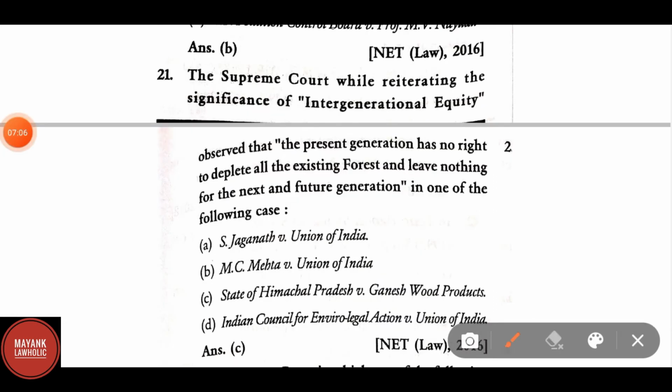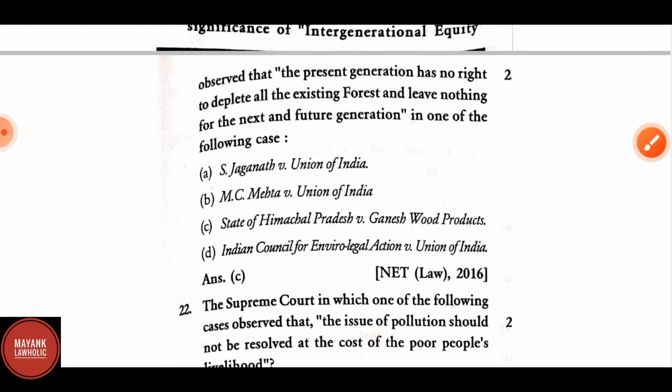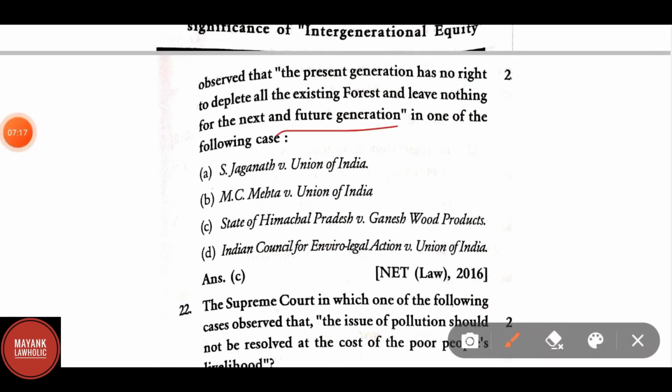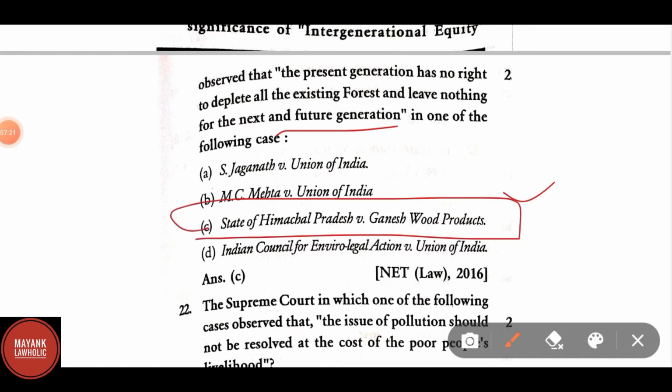The Supreme Court, while reiterating the significance of intergenerational equity, observed that the present generation has no right to deplete all the existing forest and leave nothing for the next future generation. In one of the following cases, the correct answer is C, State of Himachal Pradesh versus Ganesh Wood Products.